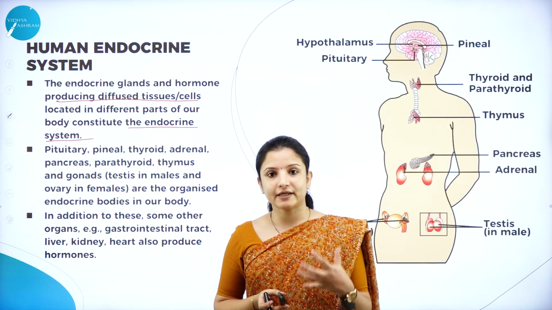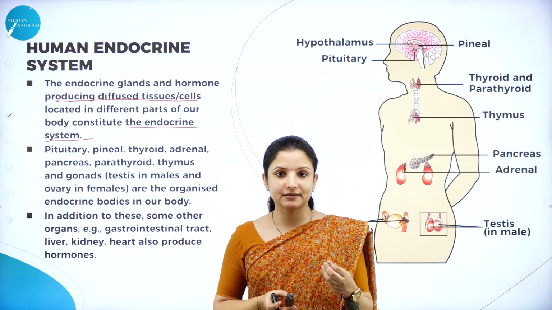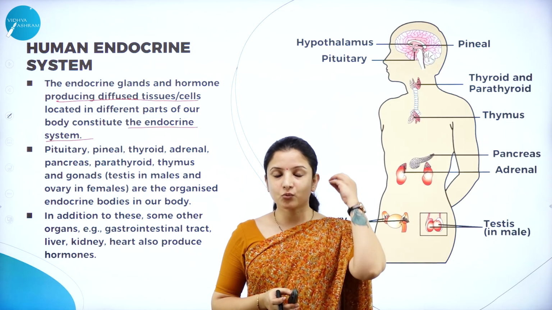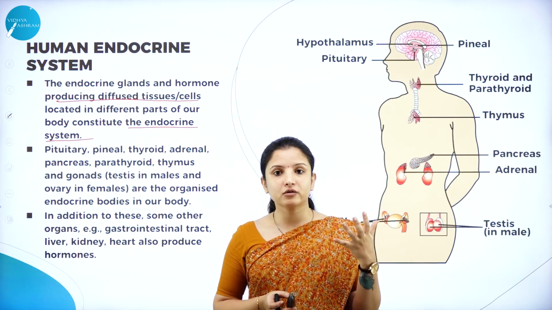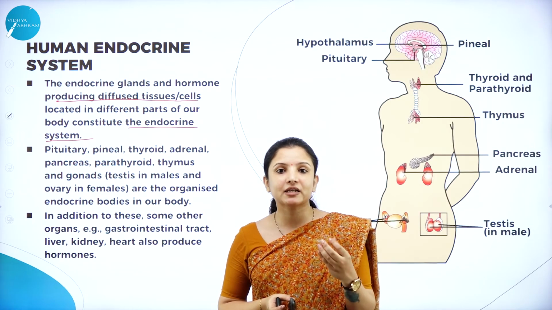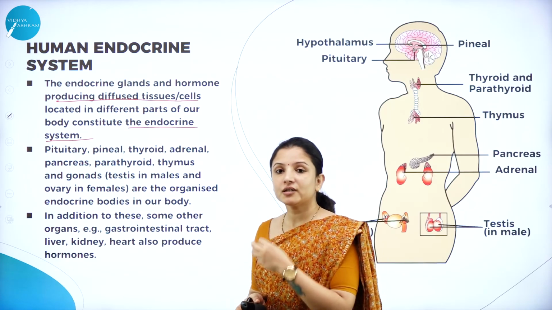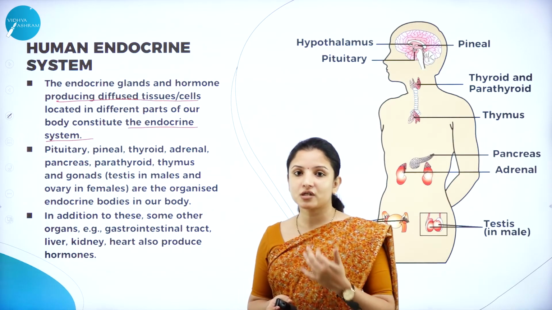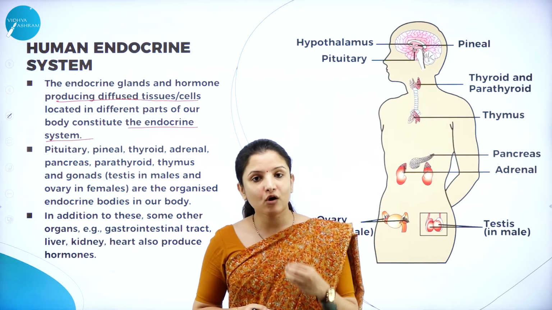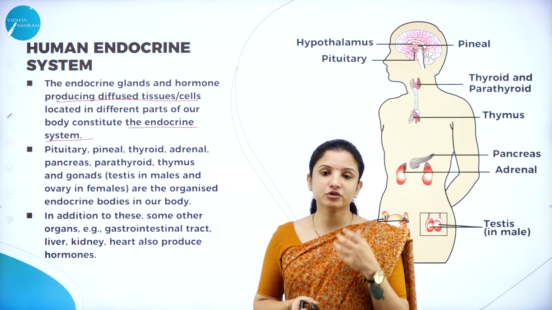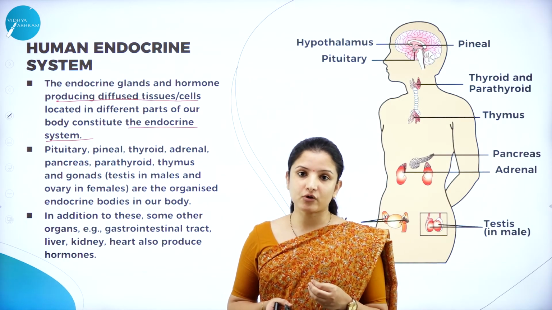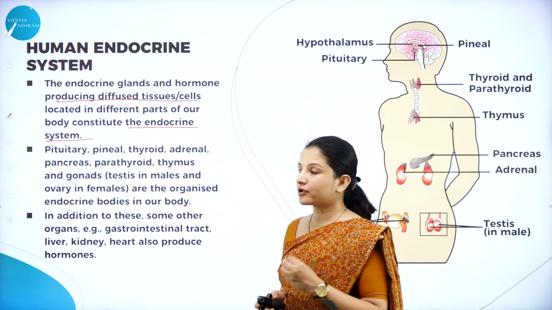So what is the human endocrine system? It is not just one part or one organ of the body that takes part in secreting the hormones. There are numerous endocrine glands distributed in the body that perform the function of secreting hormones, which are very important for various activities of the organs to occur.